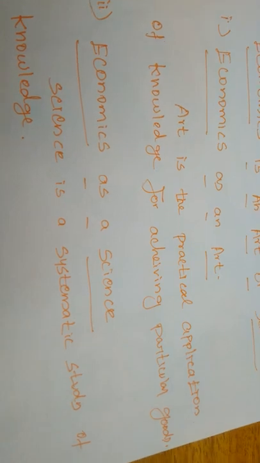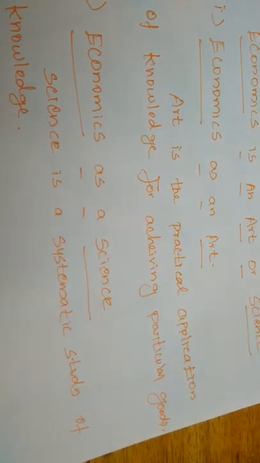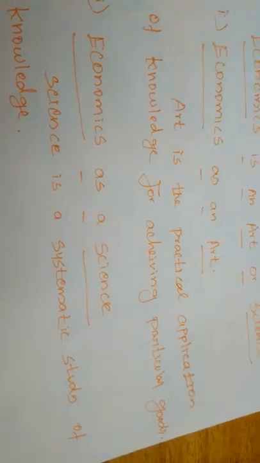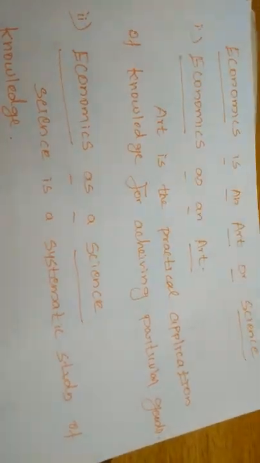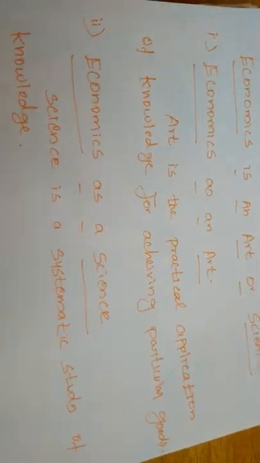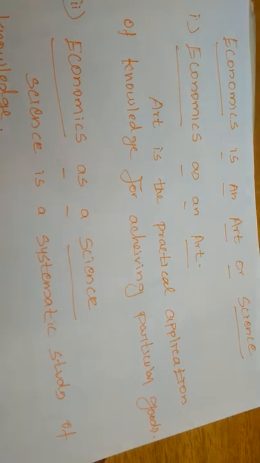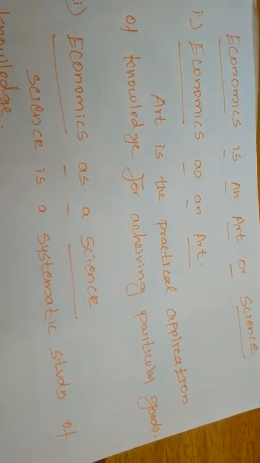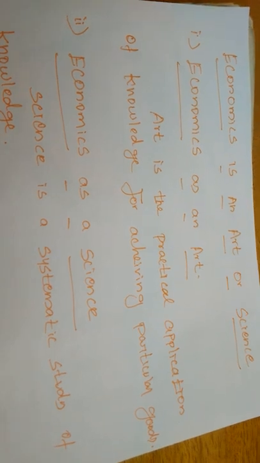And not only that, economics provides guidelines for the solution to all economic problems. All the economic problems means, simply, we can take the basic economic problems: what to produce, how to produce, and for whom to produce. These are all basic economic problems, right?